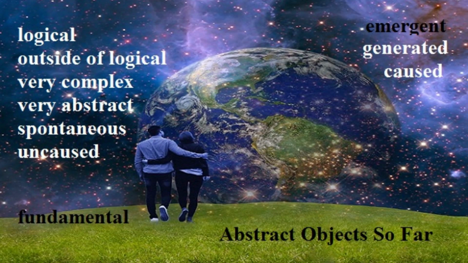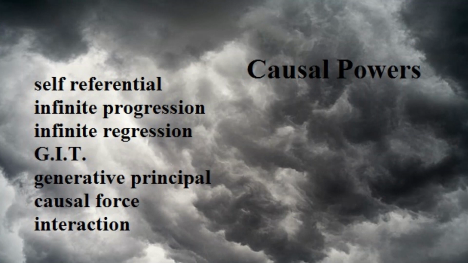In summary, our list of abstract objects can be logical, outside of logical, very complex, very abstract, generated, spontaneous, uncaused, and caused. Our list of causalities can be self-referential, infinite progression, infinite regress, Godel's incompleteness theorem, the generative principle, causal forces, and the combining of elements.